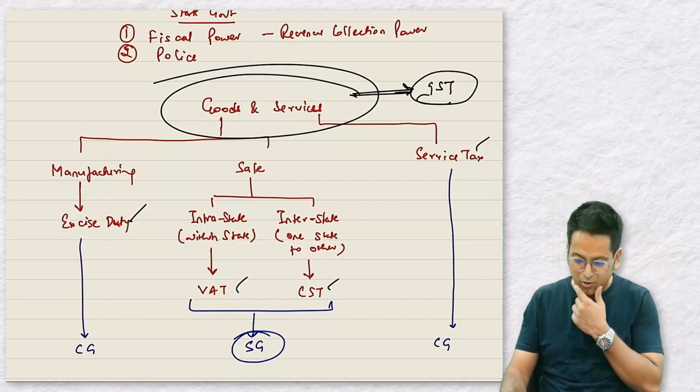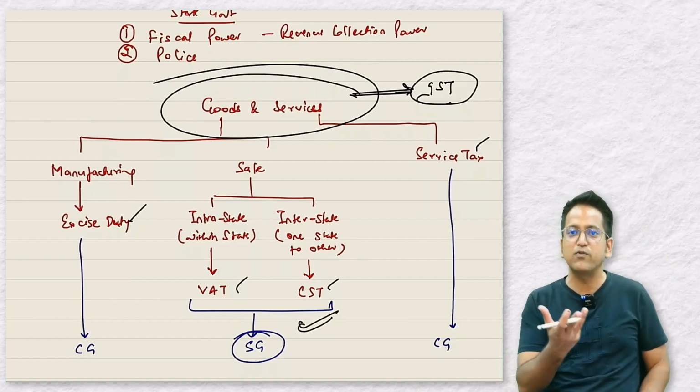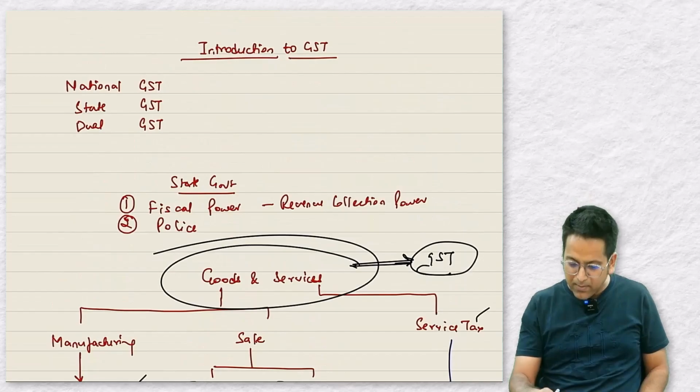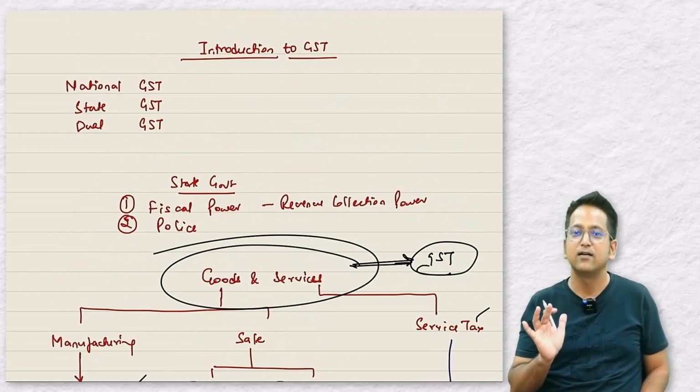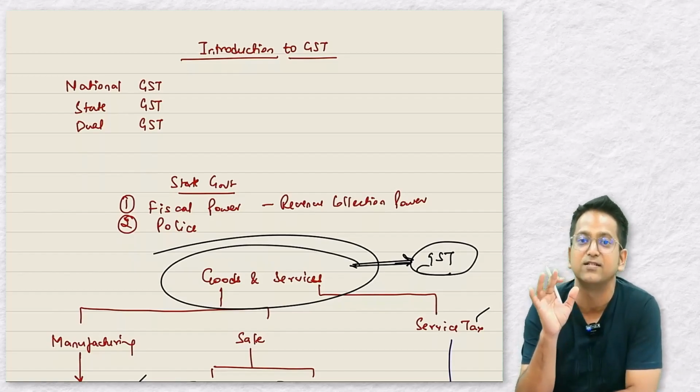So naturally the state government objected to this. They said, how can this be possible? We already have no major powers. If you also take away these taxes from the states, then we will be left with just the police. Right. So the government was not prepared for the national GST.